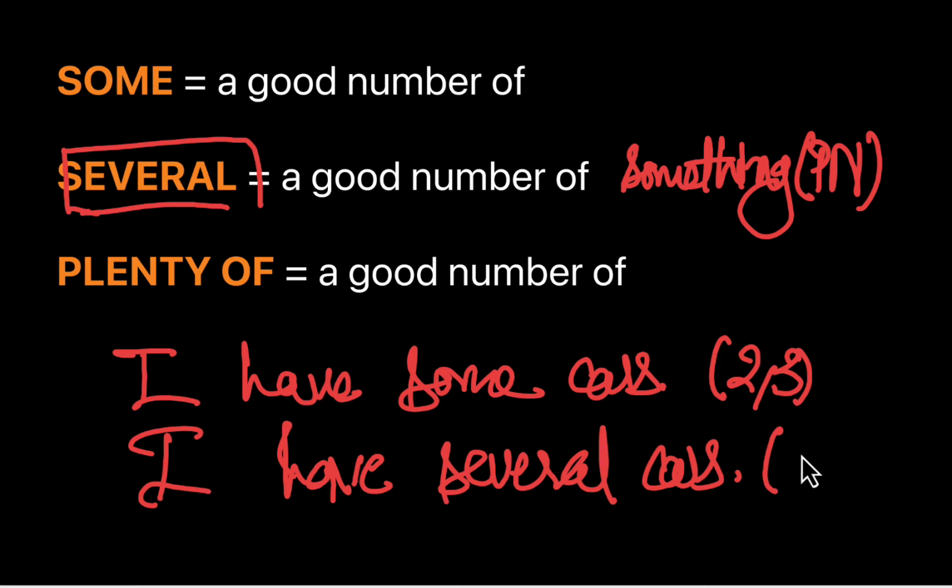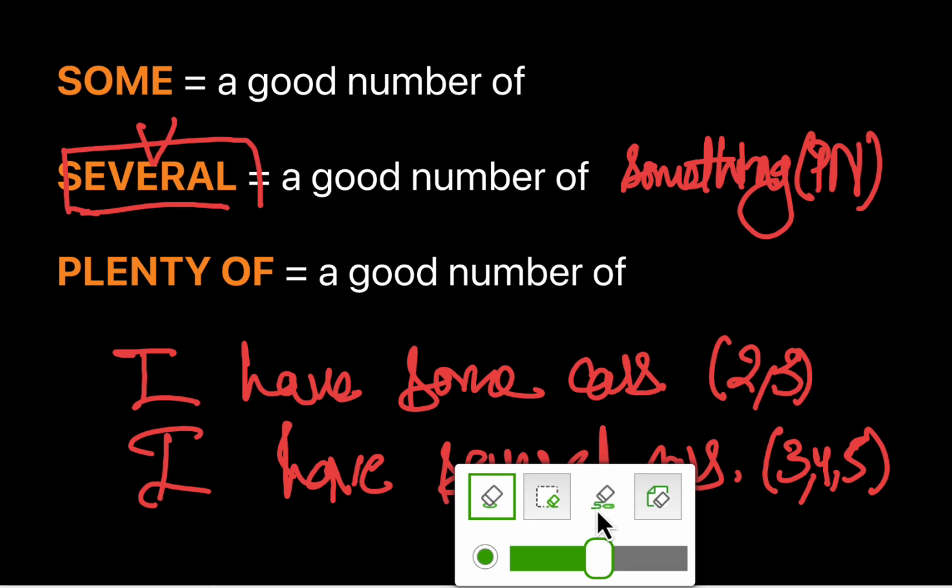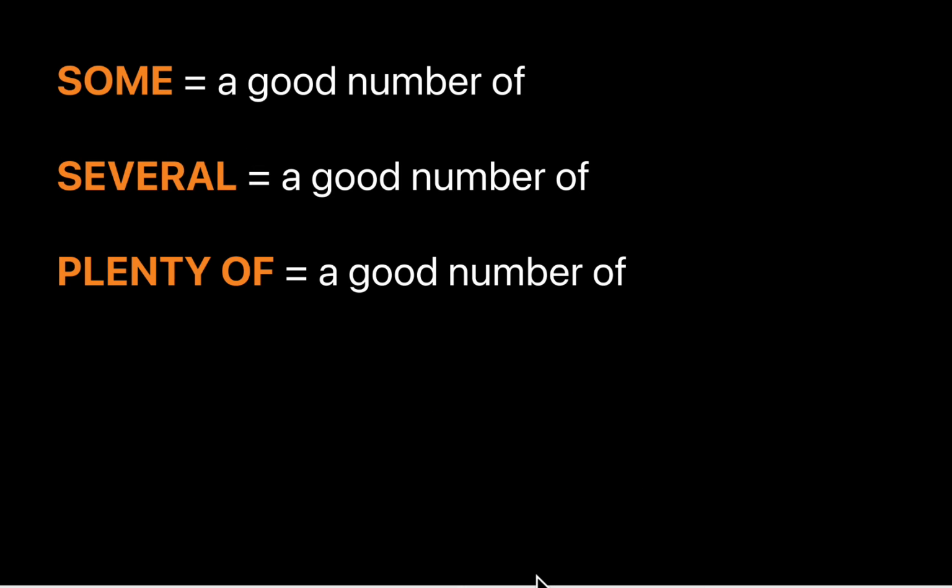Okay, so it could be 3 or 4 or maybe 5 or maybe 6, but at least more than some. So several is more than some. It refers to a quantity or number that is basically more than some. Okay, and it is not used with an uncountable noun. We'll understand all of these indefinite adjectives like this.